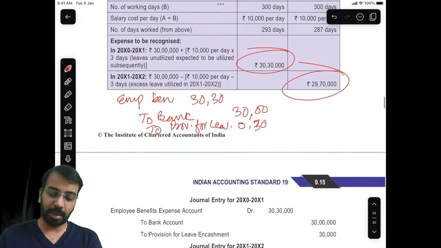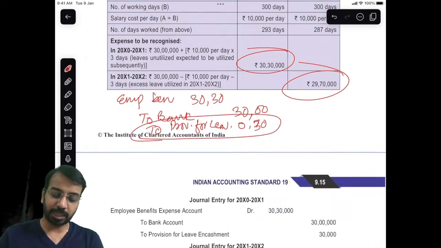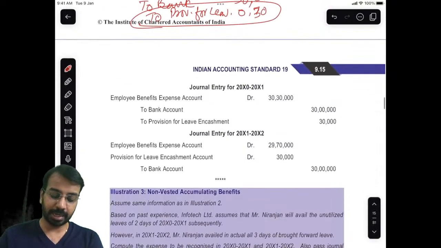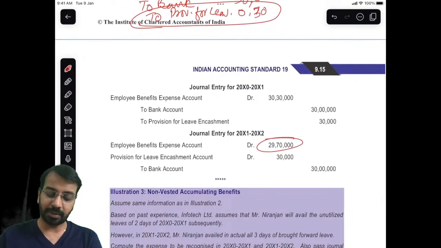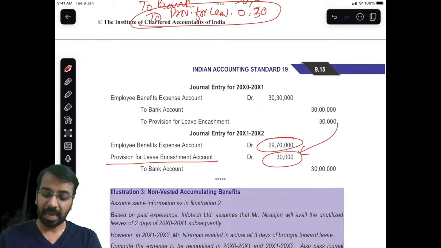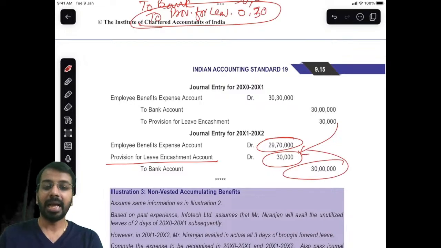Now in the second year, this provision for leave encashment you will reverse. So in the second year, the expense is 29 lakh 70,000, provision for leave encashment 30,000. This amount is reversed here, and this 30 lakhs is what you have paid to the bank account. So that is how you will account for the expense.